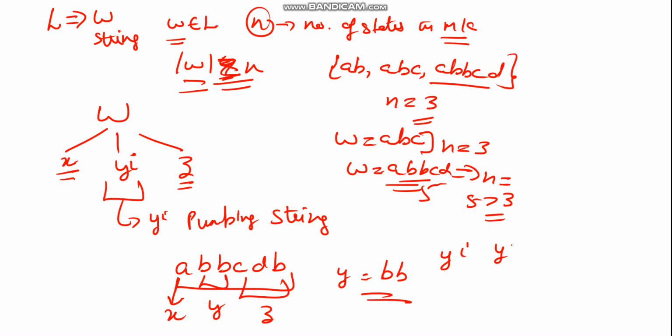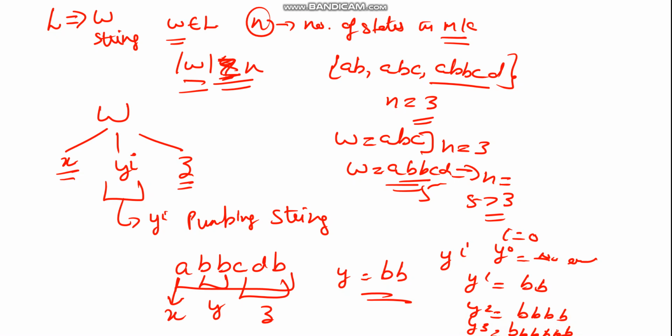If i is equal to 0, y raised to power 0, it is a string with length 0. If y is raised to power 1, then I am taking bb. y raised to power 2 means bb bb. y raised to power 3 means bb bb bb, three occurrences of this substring. So this is how we consider y^i, the pumping string which is repeated multiple times.